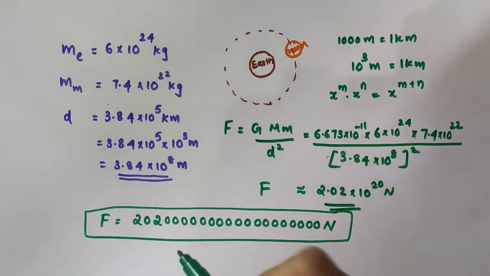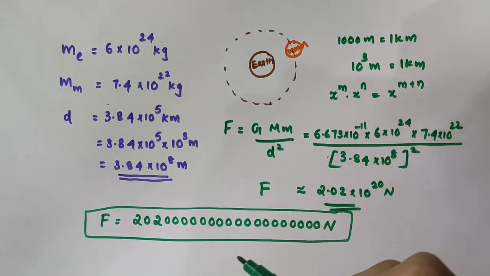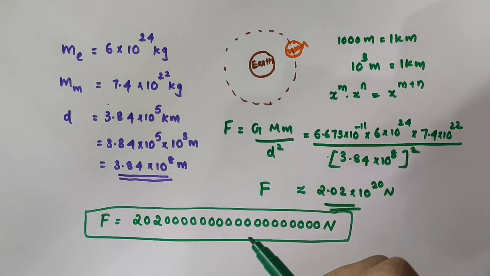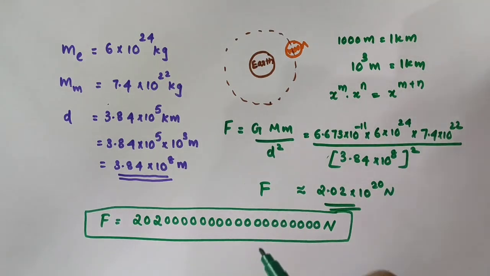But when we calculated the force of attraction between you and your friend, we got a very small, negligible value. That is why you are not able to feel that force of attraction between you. But here this force is very large, so the moon experiences this much force and remains in its orbit around the earth.